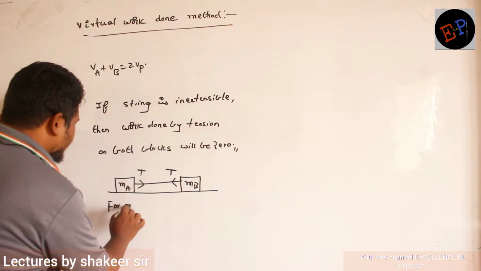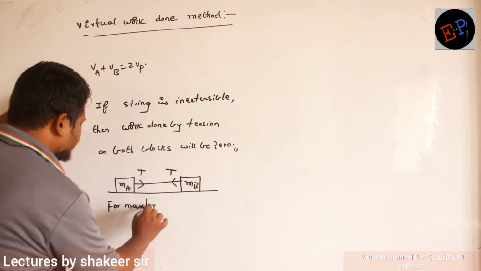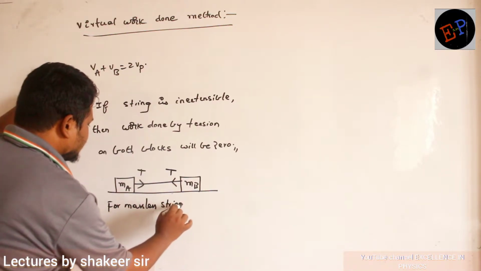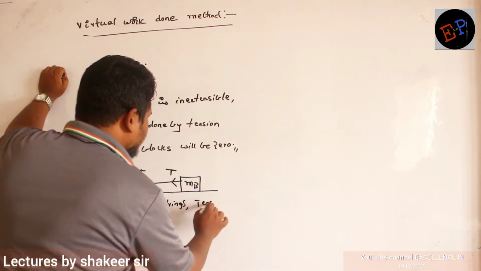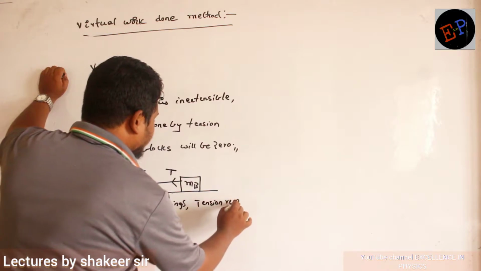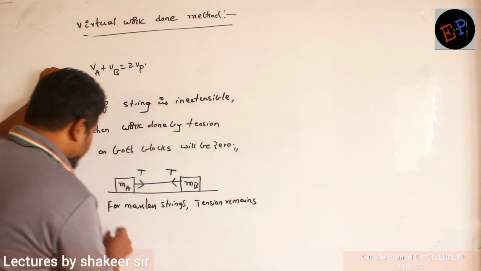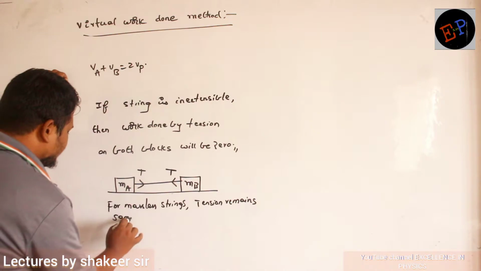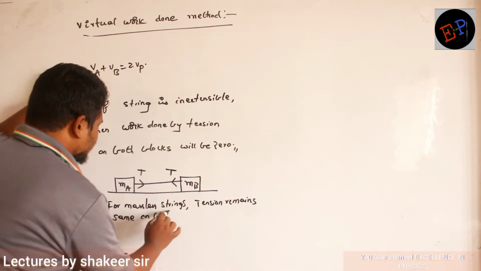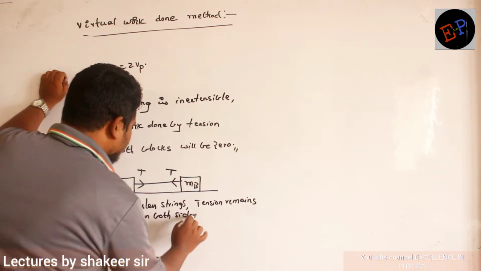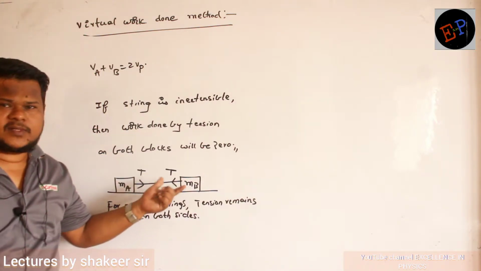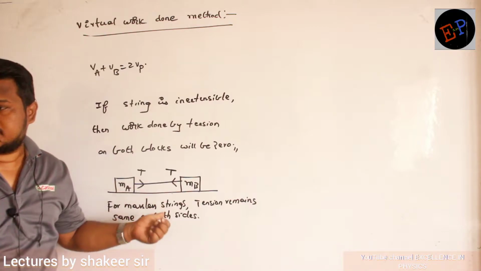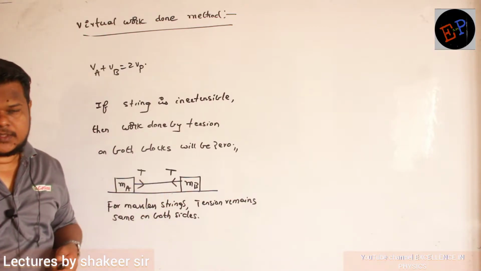For massless strings, tension remains the same on both sides. On both sides of the string, you will have the same tension. In which condition? If it is a massless string. Are you able to understand?